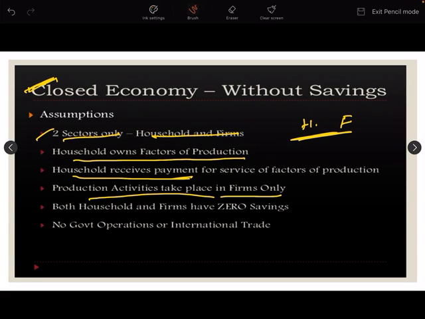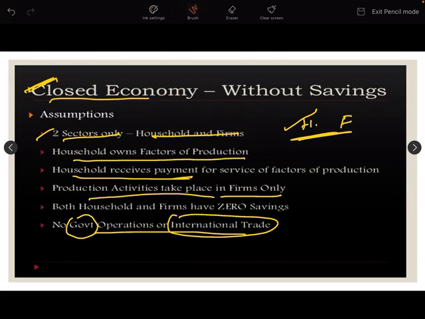Both households and firms have zero savings, no government operations or international trade. I told you there is no role of government or international trade. We are taking the example of a closed economy, where there are only two sectors: the household sector and the firms or producers.